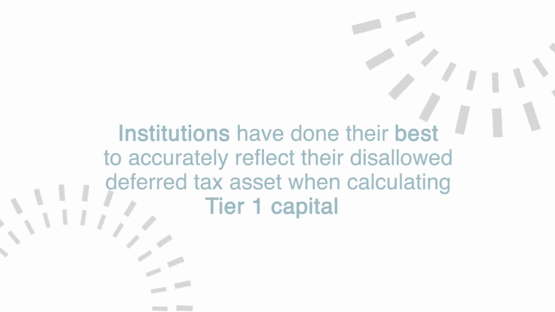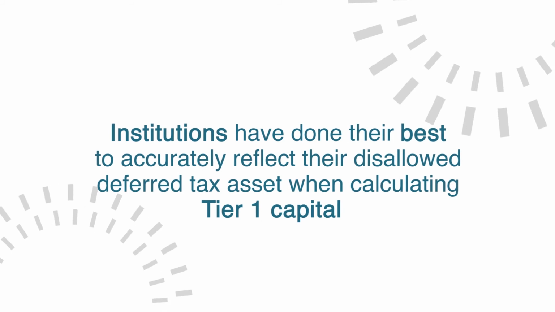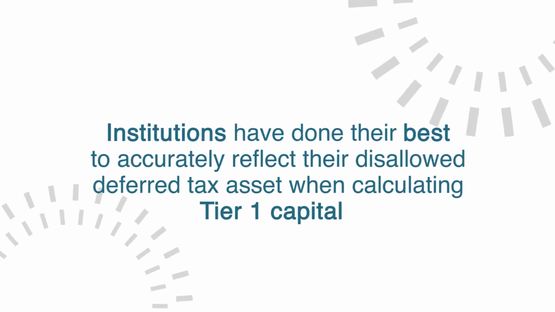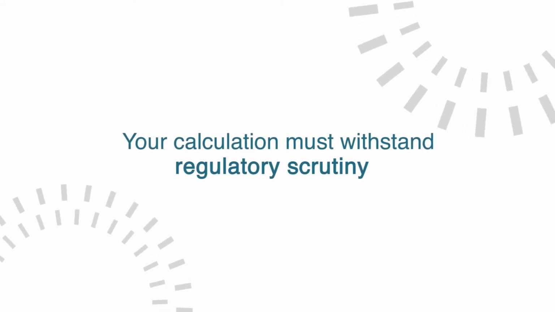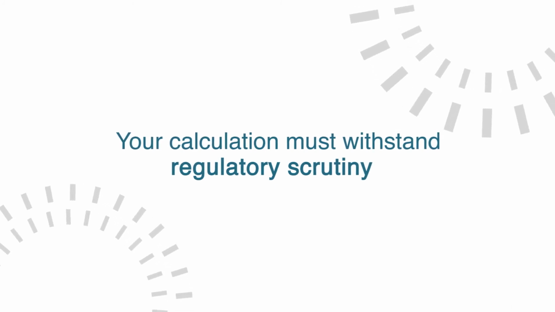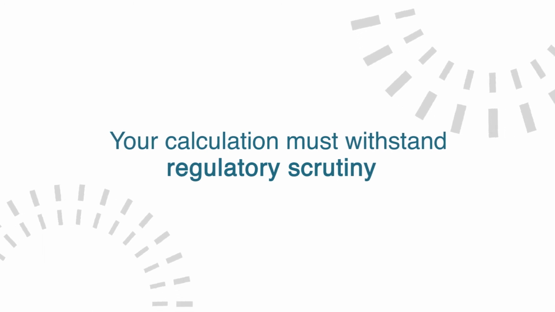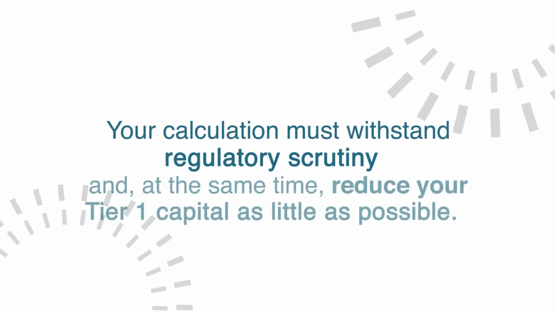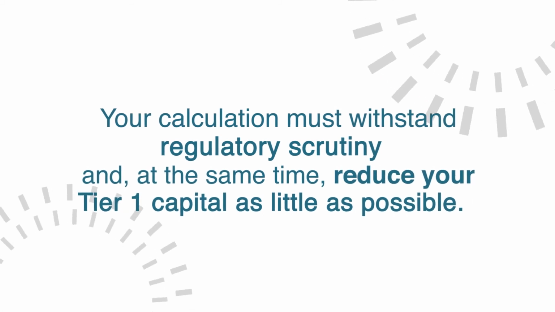For years, institutions have wrestled with the regulations and done their best to accurately reflect their disallowed deferred tax asset when calculating Tier 1 capital. Nothing in Basel III makes this exercise less important, only different. The new rules need to be understood by every institution, not just to ensure that your calculation can withstand regulatory scrutiny, but also to be sure your Tier 1 capital gets reduced by as little as possible.